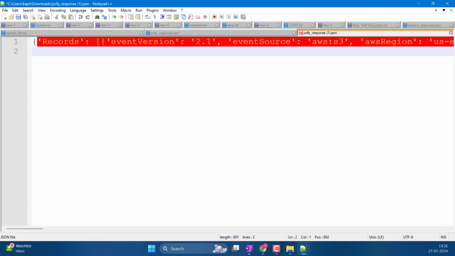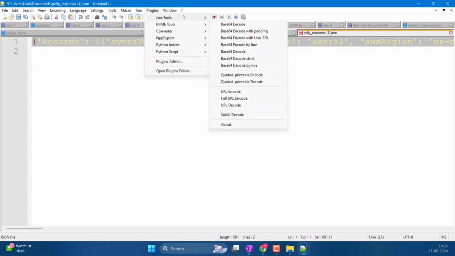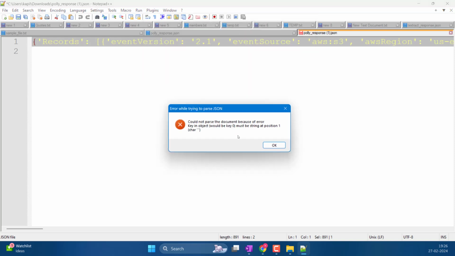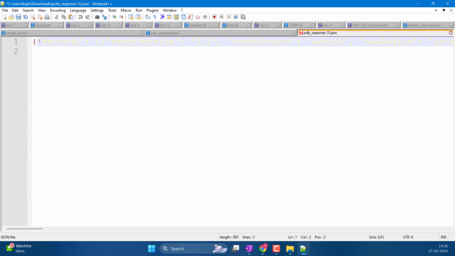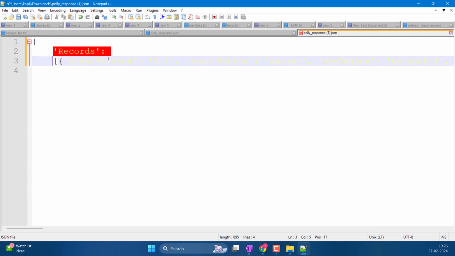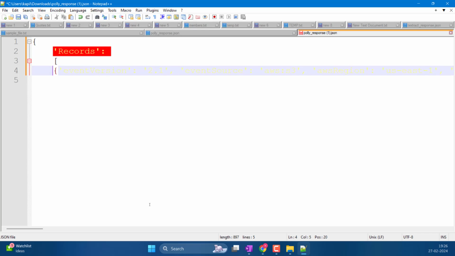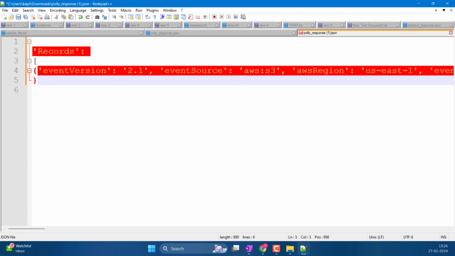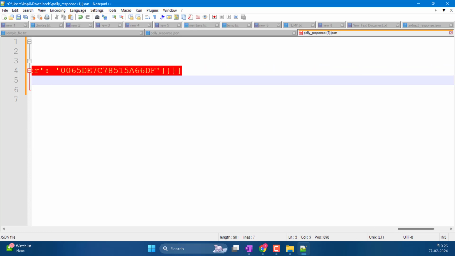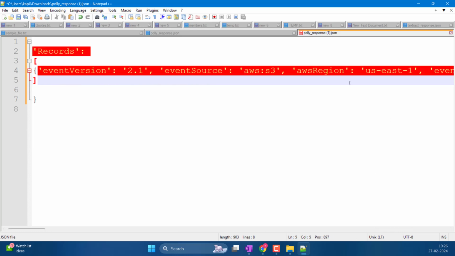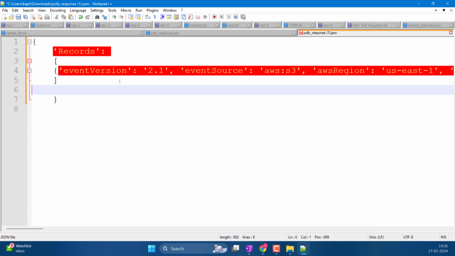I'm just trying to see what might have caused this. Didn't that just run it? Why am I getting this error?